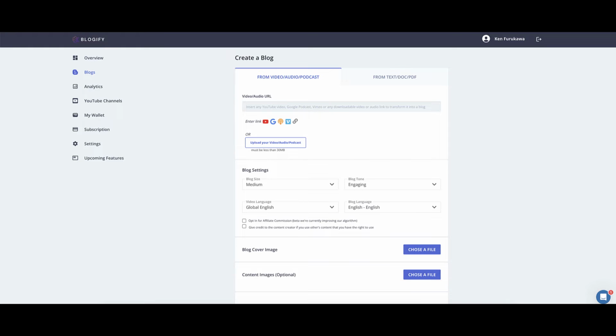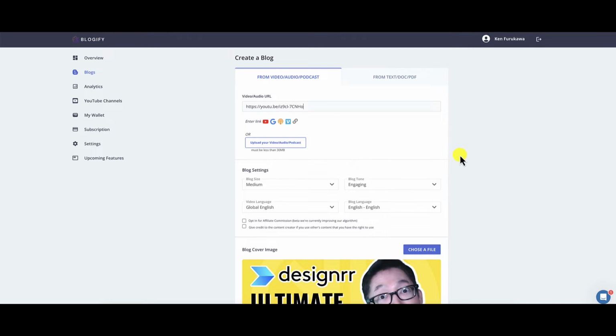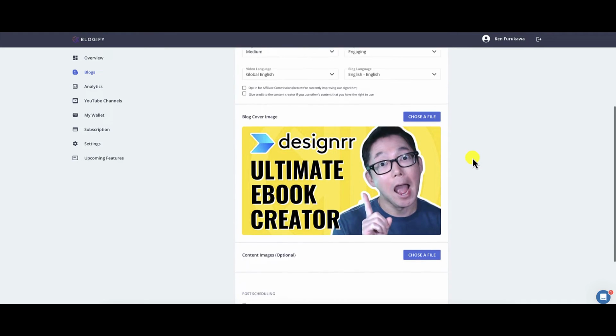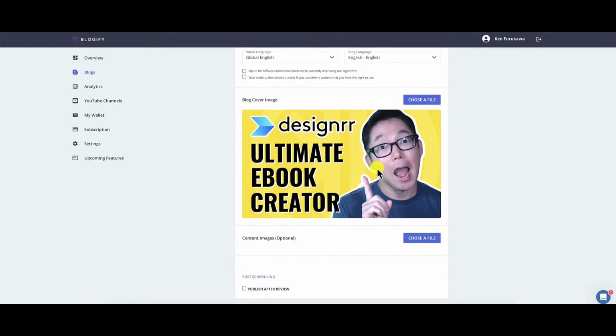We're going to come back to Blogify and we're going to add that URL in. And once I did, it instantly pulled in the thumbnail. So you can change the thumbnail if you want. You can add additional images if you want. I'm very interested only in the content. I want the content because I do have a WordPress.org website, which means that I self-host my own website. So I can make all the changes. All I need is the text.